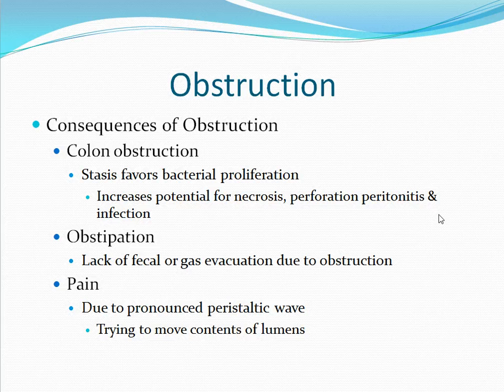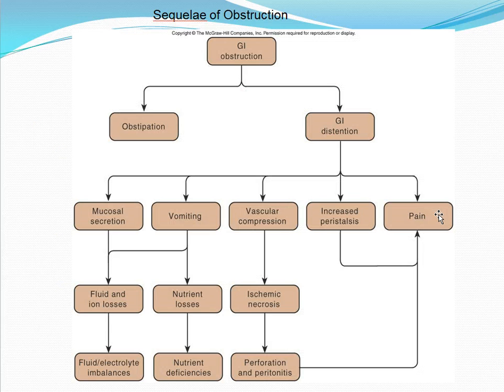Another consequence is colon obstruction. Stasis favors bacterial proliferation. This will increase the potential for necrosis, perforation, peritonitis, and widespread infection. Another consequence is obstipation. This is the lack of fecal or gas evacuation due to obstruction. Pain can also occur. This is due to pronounced peristaltic waves that are trying to move the contents of the lumen. And this is just showing the sequelae of obstruction.